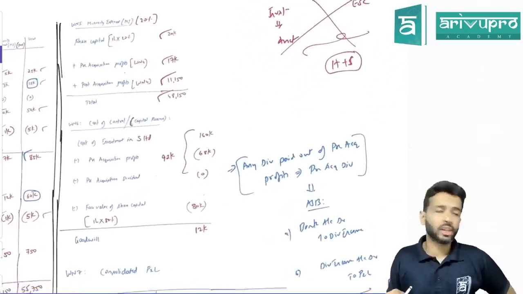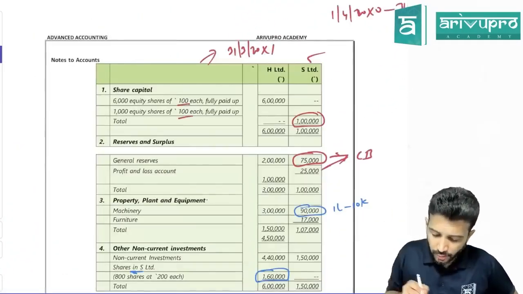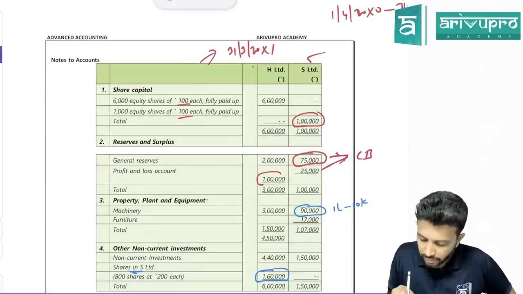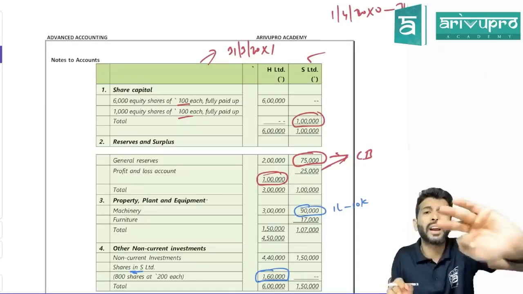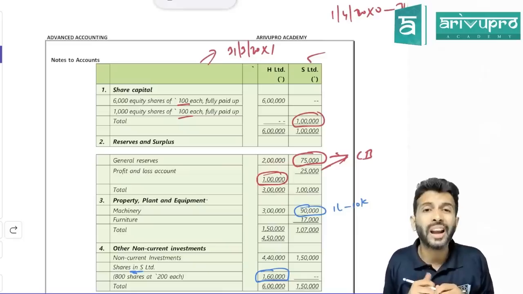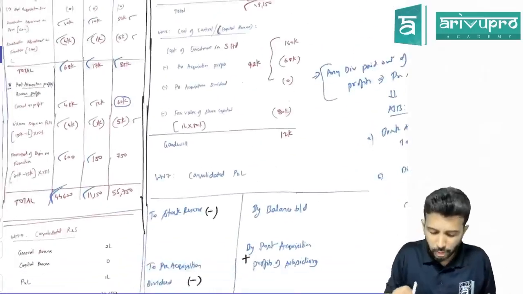Okay. Last working note is working note number 7. Sir, what is the P&L balance of holding company? Already given in the balance sheet, 1 lakh. Sir, due to consolidation, this balance will not be 1 lakh. It will change. So that's the reason we have to prepare the last working note for reserves